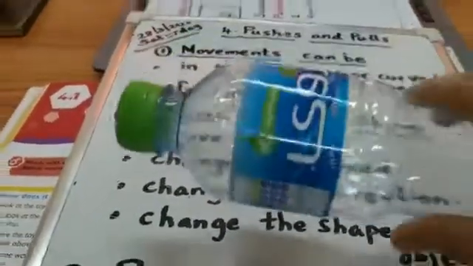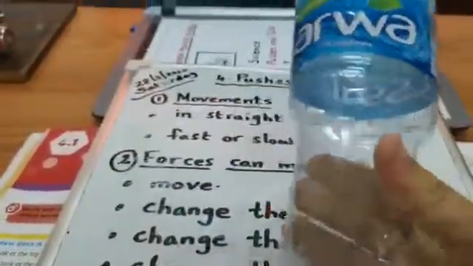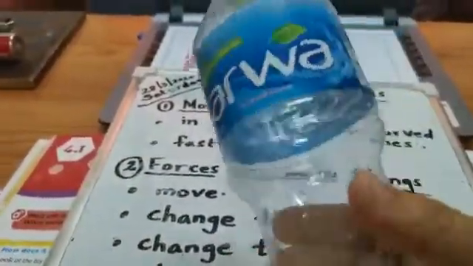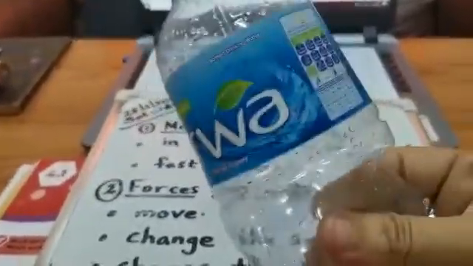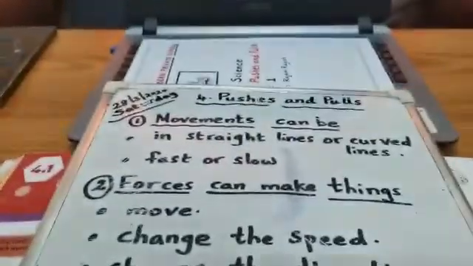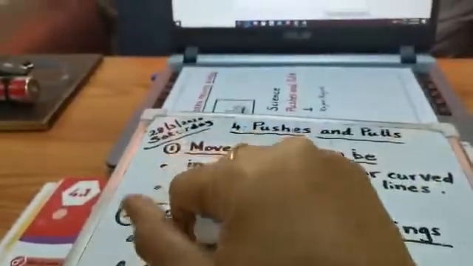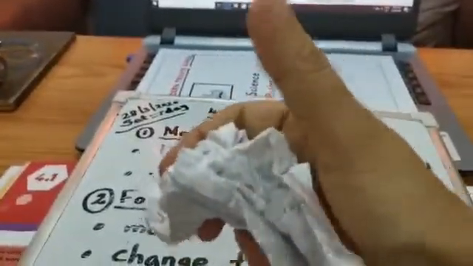If I am crushing this bottle, it can change its shape, so I am giving a force over it. If I give a force on the paper, again it can change its shape. So if we give force on an object, it can change the shape.